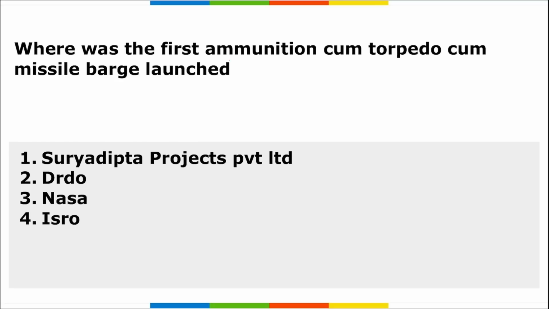The first question is, where was the first ammunition cum torpedo cum missile barge launched? I repeat, recently the first ammunition cum torpedo cum missile barge was launched. Where was this launched? This was launched at Suryadipta Projects Private Limited. And where is this located? It is located in Thane, and Thane is in Mumbai. Alright, so the correct option becomes option 1.